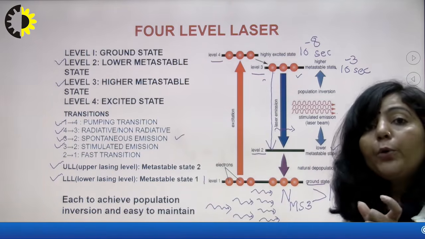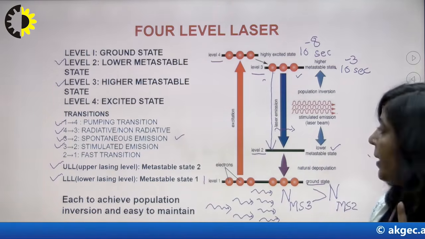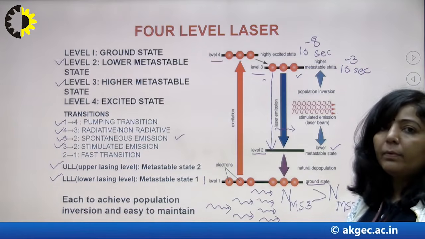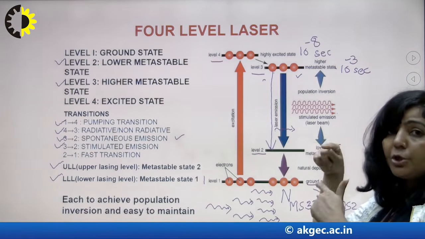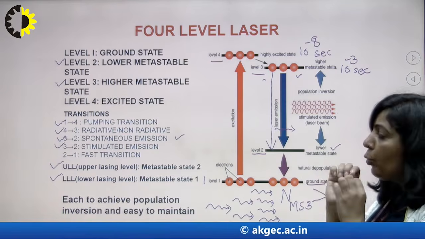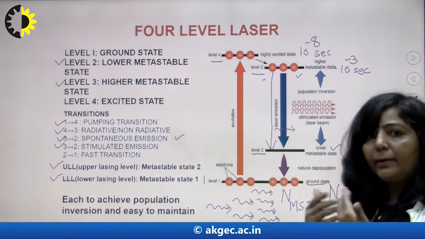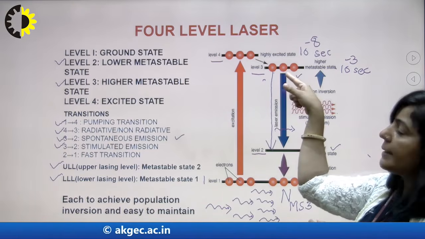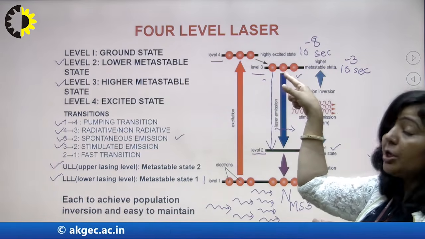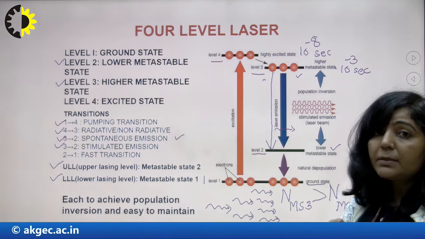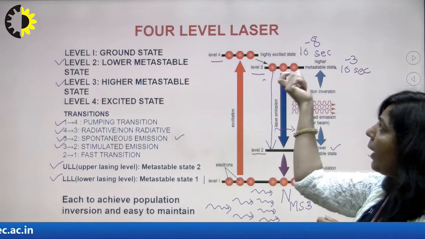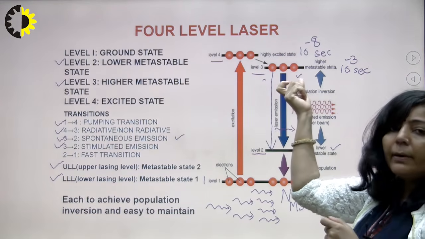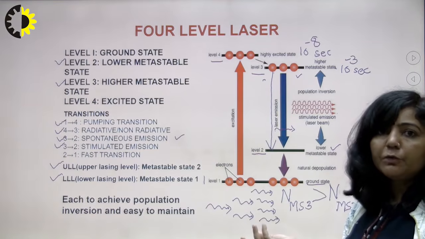So if you want to exceed the population of level 2, achieving population inversion between 3 and 2, and 2 has only a few atoms or ideally none, then it is very easy. As soon as a few atoms come into state 3, you will achieve population inversion.